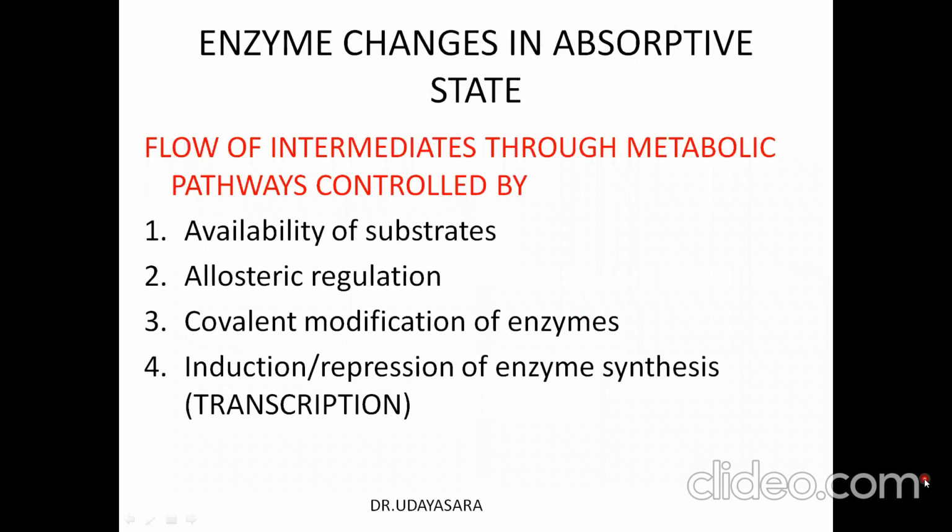So what are the enzyme changes in the absorptive state? As you know, the flow of intermediates through the metabolic pathway is controlled by 4 mechanisms. One is the availability of the substrate. Second is allosteric regulation. Third is covalent modification of enzyme.